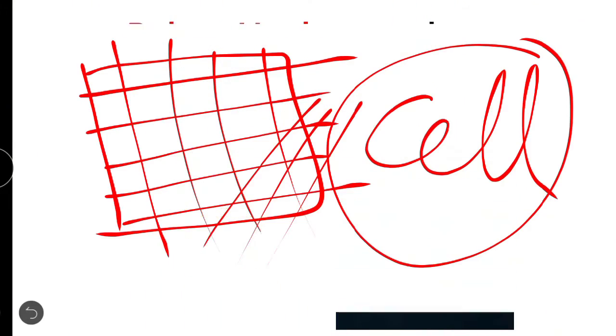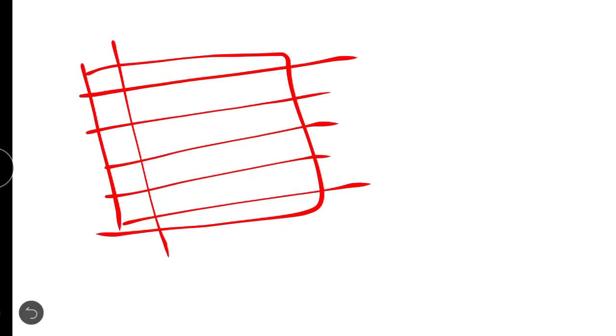So, has everyone got what the cell is? The cell is the smallest fundamental unit of any living thing, or you can call it the building block of the organism, or the building block of life.